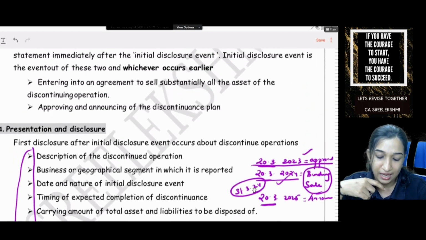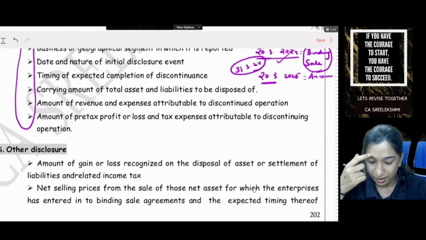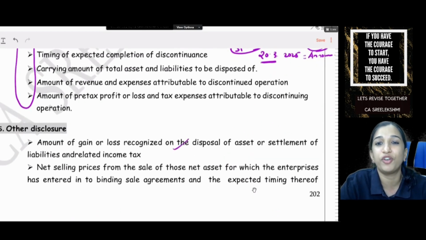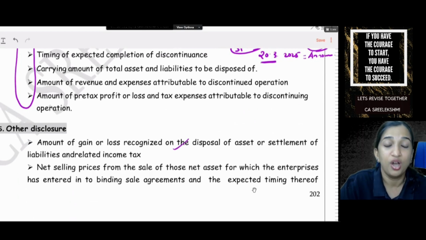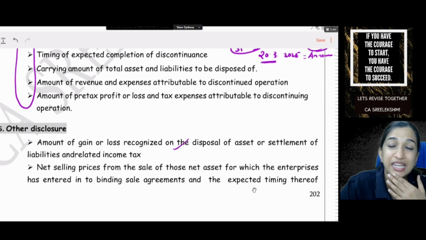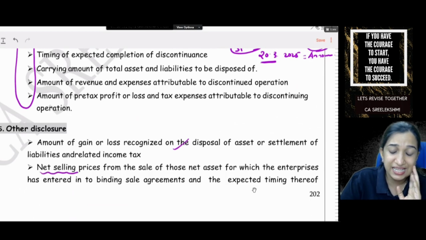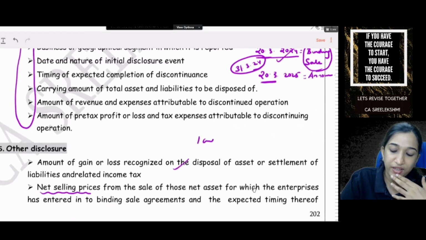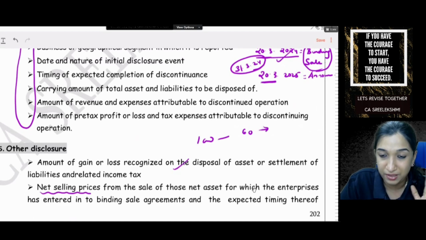Okay, fine. Now next year if it is still not closed, then what are the assets and liabilities you sold and how much profit or loss? Amount of gain or loss recognized in the disposal of asset or settlement of liabilities, and what is the income tax effects? Then what is the net selling price from, say there are 100 assets, of which 60 assets you have sold. So what is the gain or loss from these assets and settlement of liabilities?